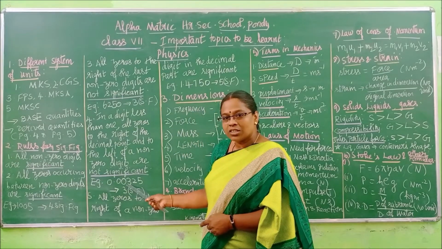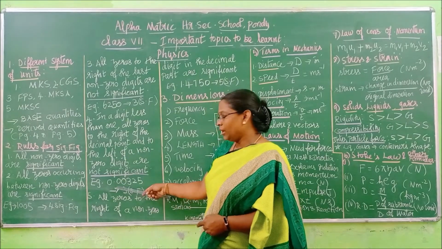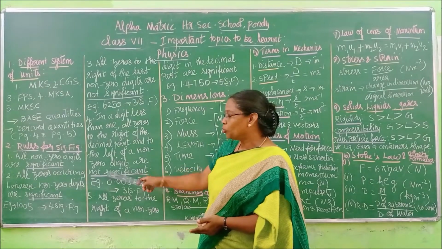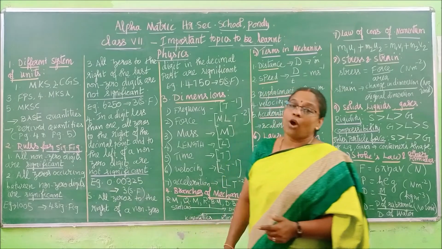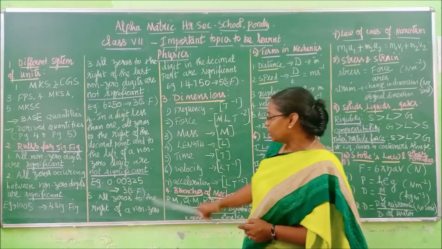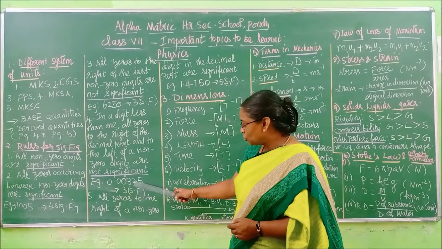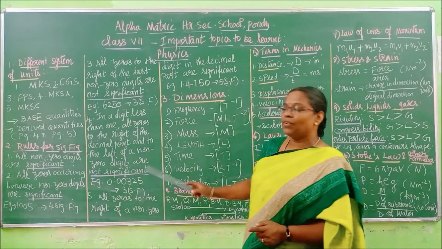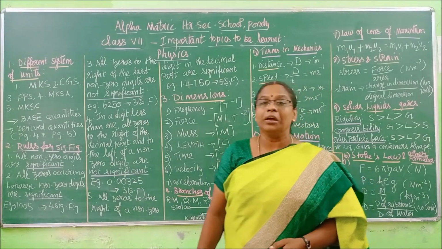What is the non-zero digit here? 3. So those zeros, left of that 3 and right of the decimal point, are considered not significant. So these 2 zeros will not be significant. So how many significant figures here? 1, 2 and 3. This number will have only 3 significant figures. Here I have written SF, which means significant figures.